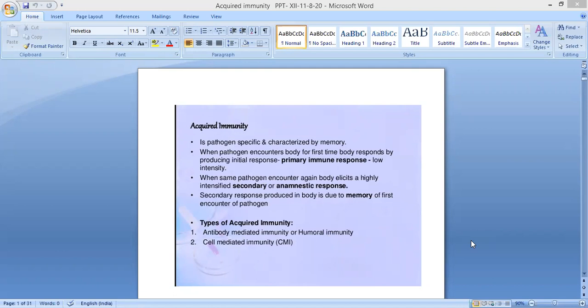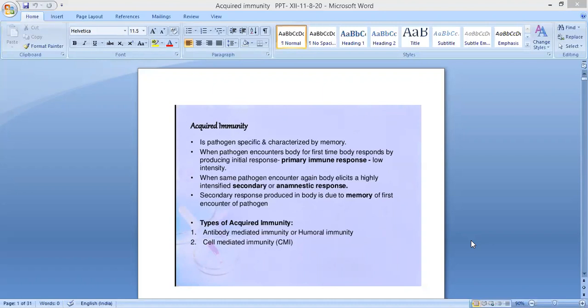Next point: when a pathogen encounters the body for the first time, the body responds by producing an initial response that is known as the primary immune response, that is in low intensity. When the same pathogen encounters again, the body elicits a highly intensified secondary or anamnestic response.